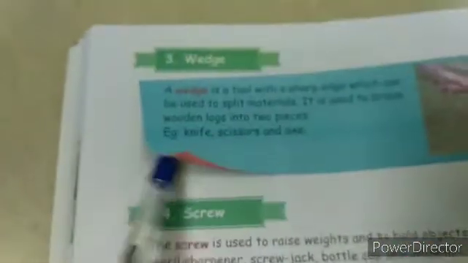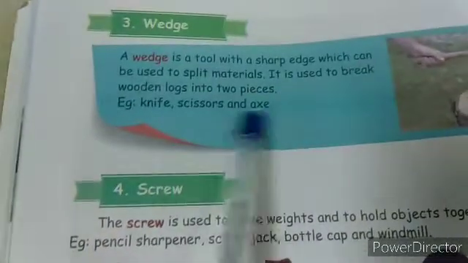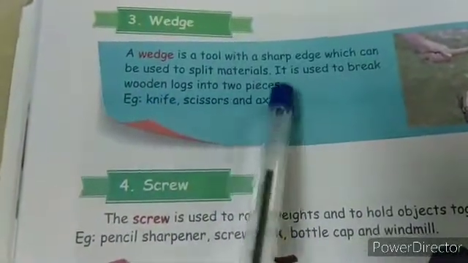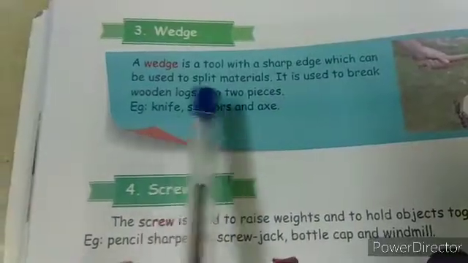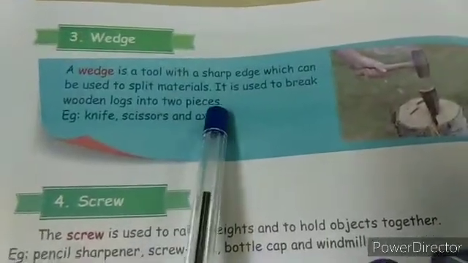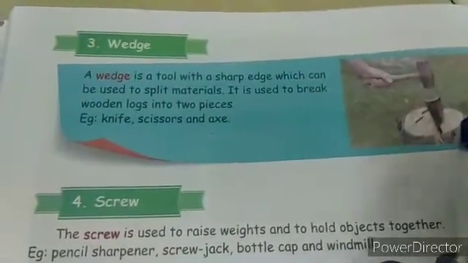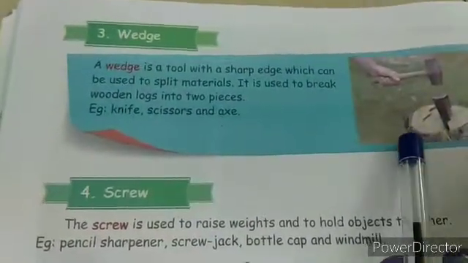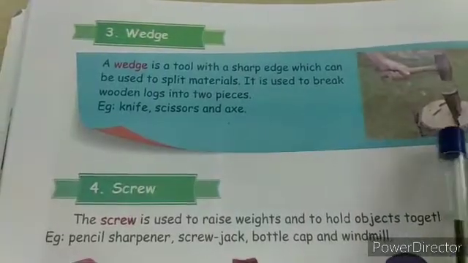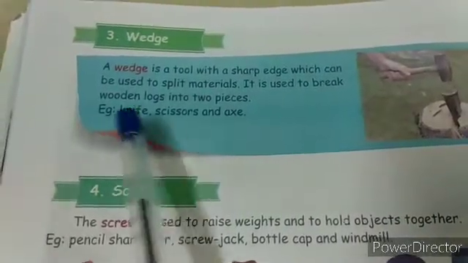Next we'll see wedge. What is a wedge? A wedge is a tool with a sharp edge which can be used to split materials. It is used to break wooden blocks into two pieces. So this is called a wedge. With the use of this only you can split anything. You can split wood or anything, wooden blocks. For example, knife, scissor and axe.